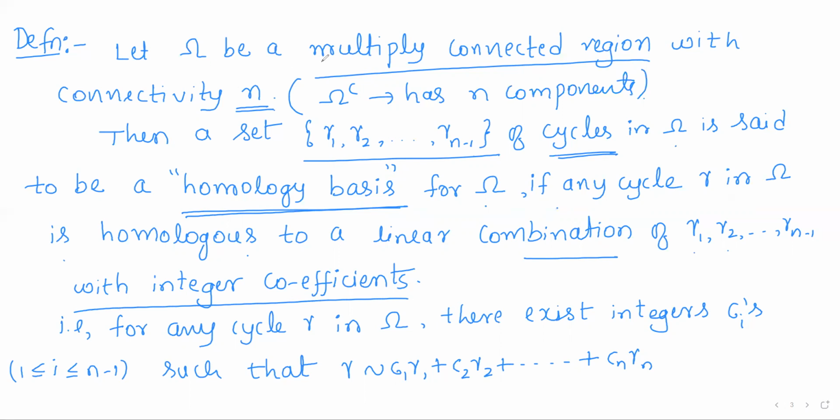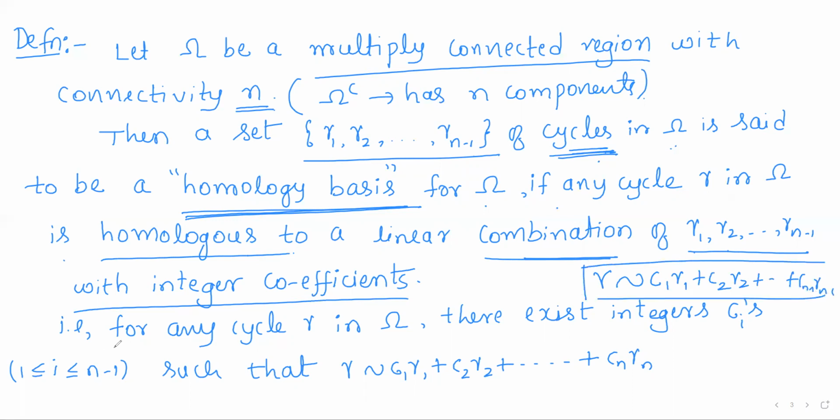So if we start with the multiply connected region of connectivity n, then any set gamma 1, gamma 2, so on gamma n minus 1 of cycles in omega is said to be a homology basis if any other cycle in omega is homologous to a linear combination of these elements. That is, gamma is any cycle in omega means it has to be homologous to a linear combination of the elements gamma 1, gamma 2, so on gamma n minus 1, right?